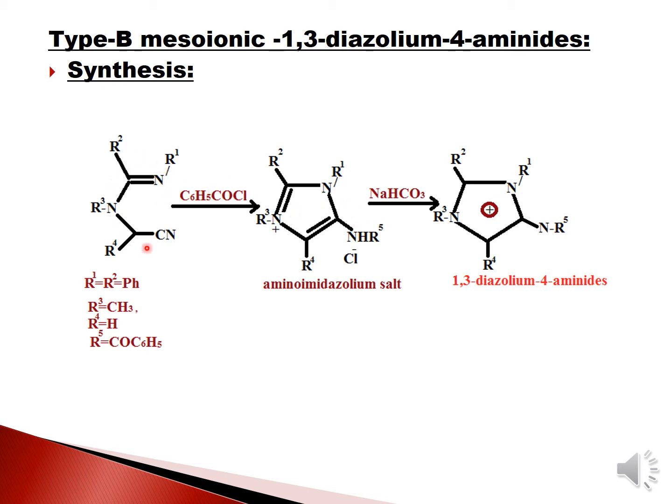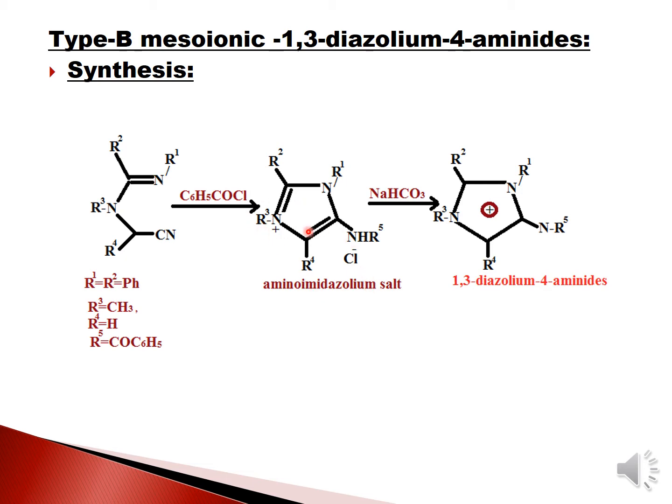First we take the nitriles and then we do the benzoylation reaction. Upon treatment with benzoyl chloride, before the cleavage of Cl minus, there is a salt formation, that is the aminoimidazolium salt.